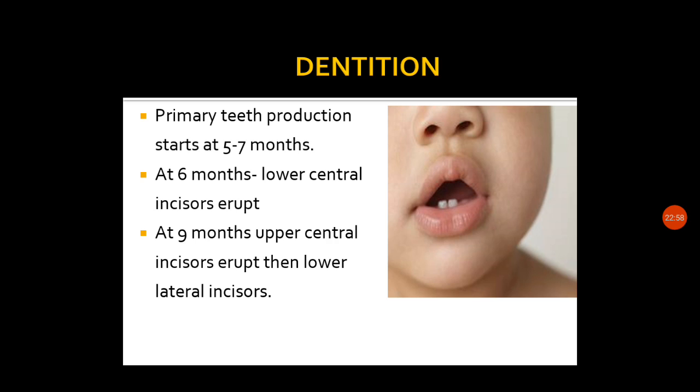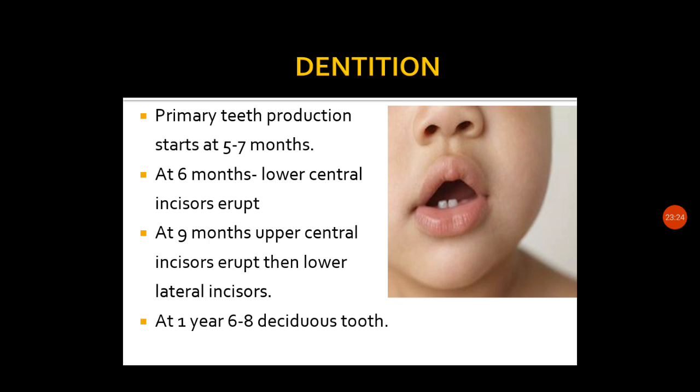So this is the pattern of appearance of teeth in the infant. First lower central incisors, then upper central incisors, then lower lateral incisors, then the upper lateral incisors. So this is the pattern in which the dentition happens.